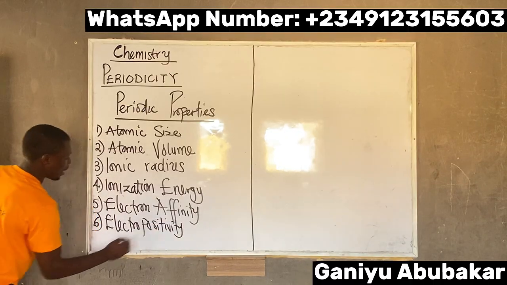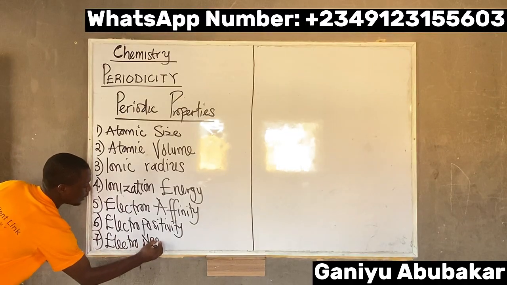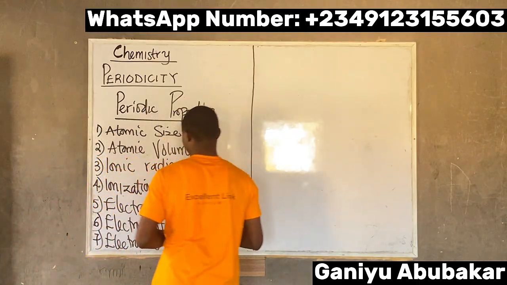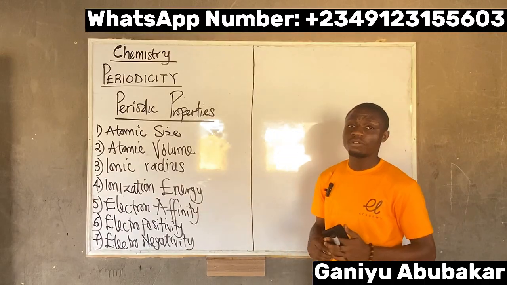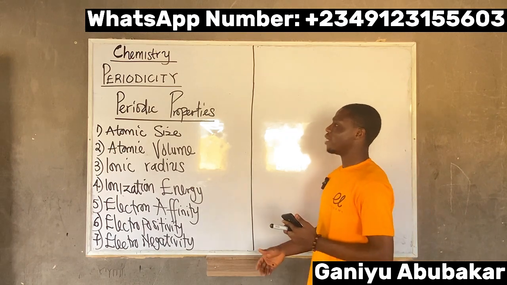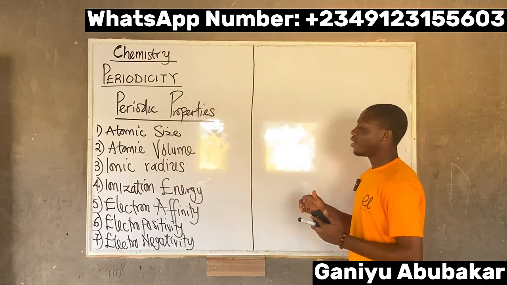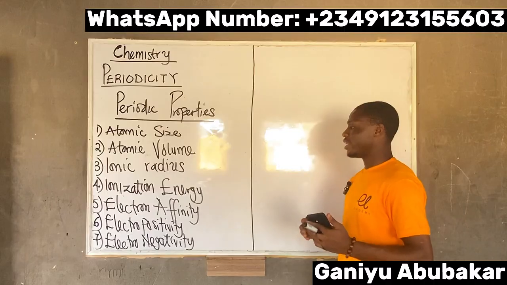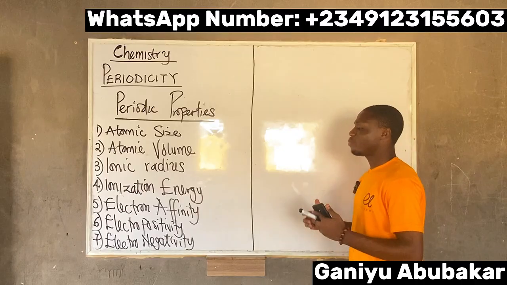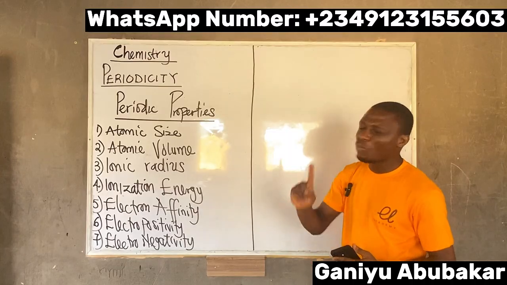Electropositivity. And also we have number seven, electronegativity. All right. These are the seven properties of periodicity. So there are seven: we have the atomic size, atomic volume, ionic radius, ionization energy, electron affinity, electropositivity, and electronegativity. We'll look at them one by one.